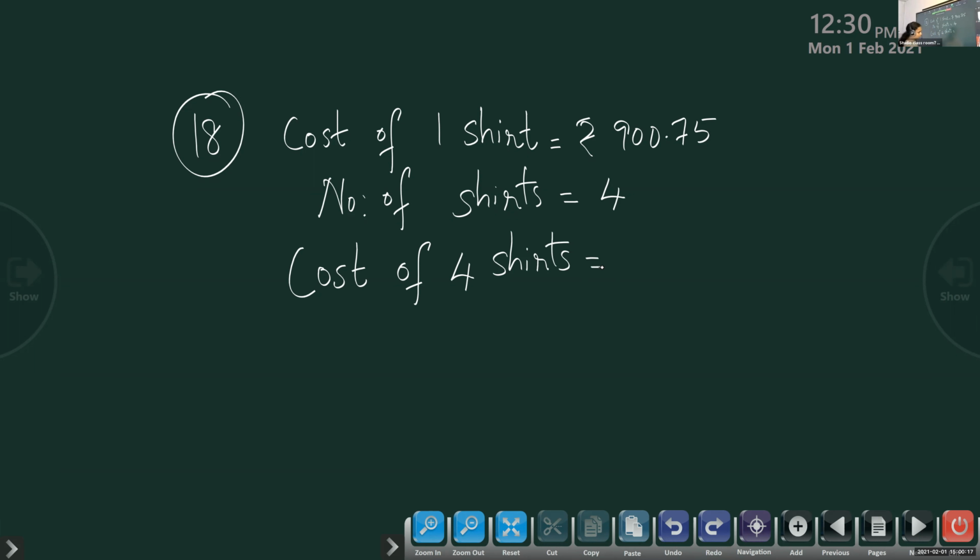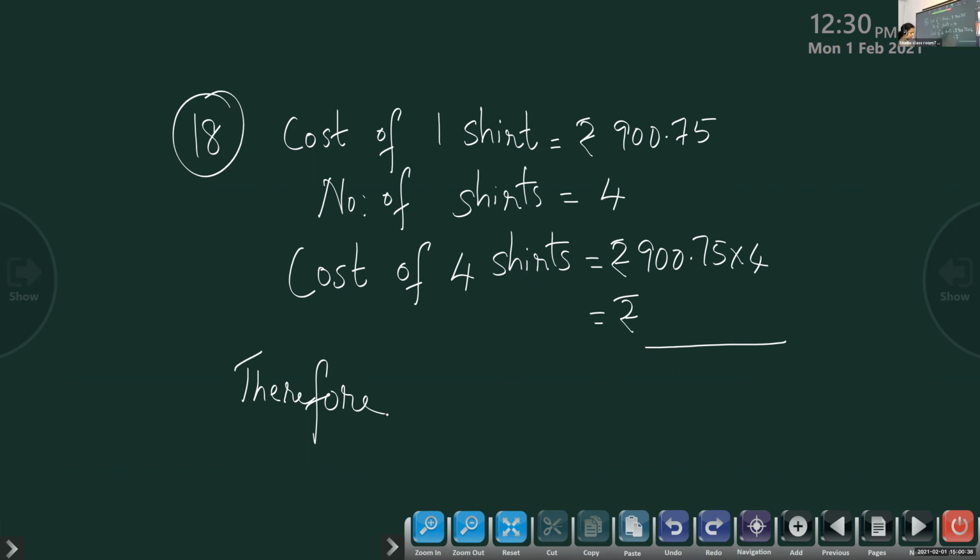So what do you have to do? Rupees 900.75 multiplied by the 4. The answer you will get in rupees because that is the price. So find out the answer in rupees. Last we will write, therefore, 4 shirts cost rupees.